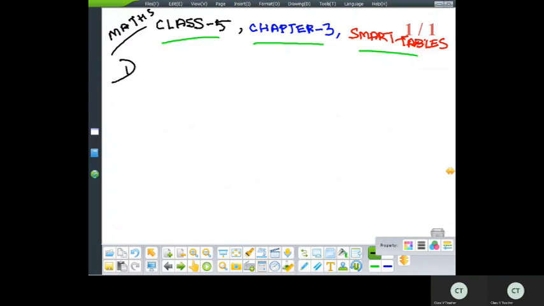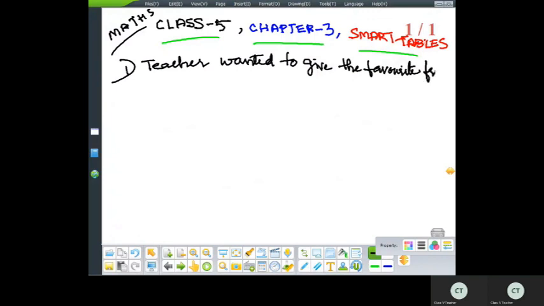First problem. Teacher wanted to give the favorite fruit to each student in the class on Teachers' Day.